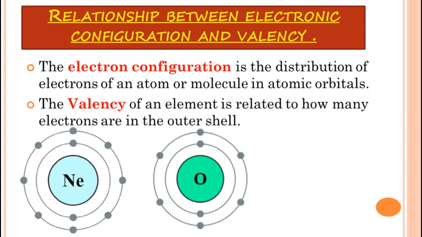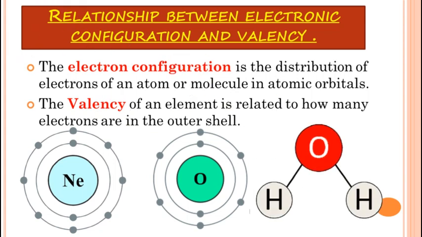While atoms with an incomplete octet or duplet form chemical bonds. You can see the oxygen atom, and in its last shell there are a total of 6 electrons. That means its octet is not complete with 8 electrons. So these atoms can form new bonds with other elements. Here you can see the example of a water molecule, that is H2O. As the octet of oxygen is not complete, what happens? It forms new bonds with 2 hydrogen atoms and a new water molecule is formed.